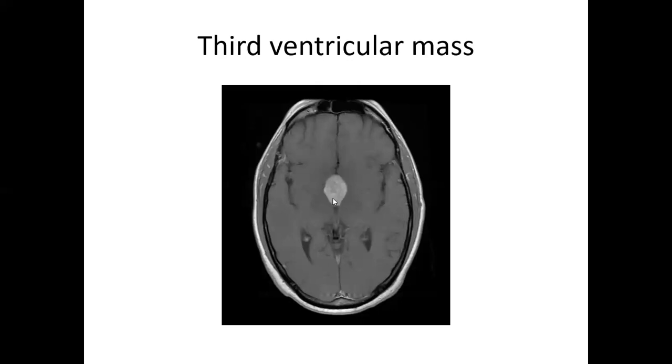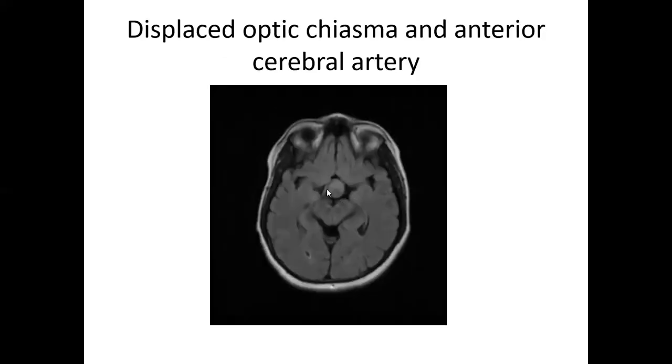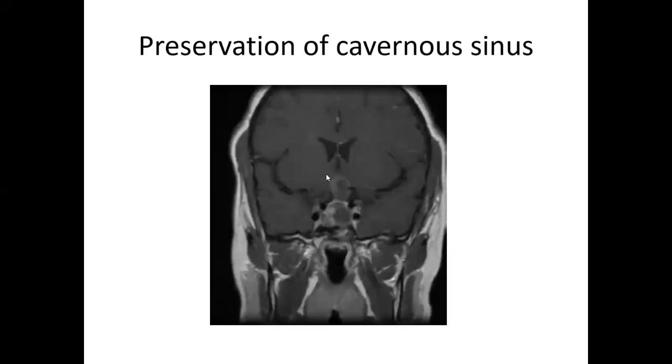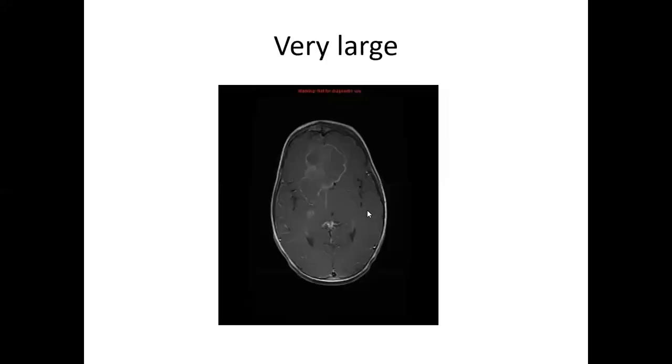Another is the third ventricular mass. You can see here a third ventricular mass, mostly a solid component, displacing the optic chiasm and anterior cerebral artery. Usually it does not involve the cavernous sinus, which is very rare, and you can see here the cavernous sinuses are not involved and the walls are preserved. Even when more large, it involves the middle and anterior cranial fossa and the lobes.